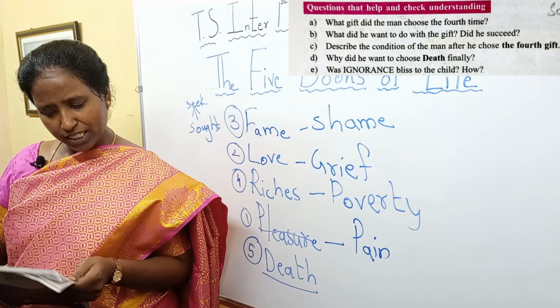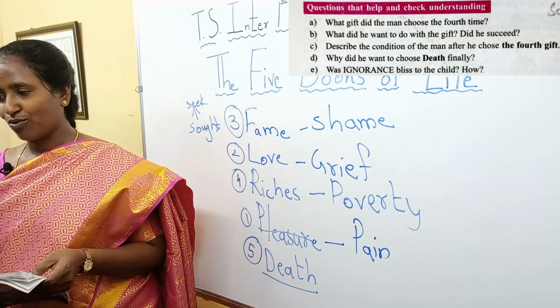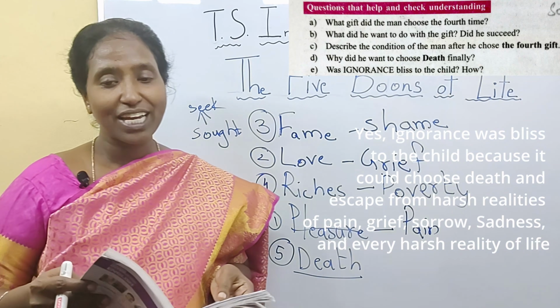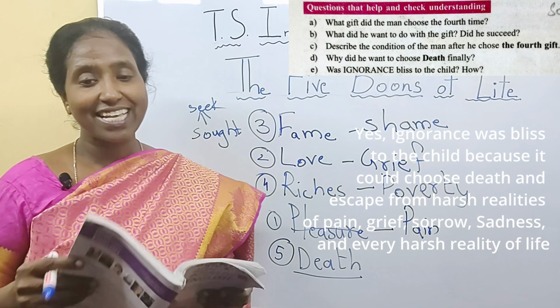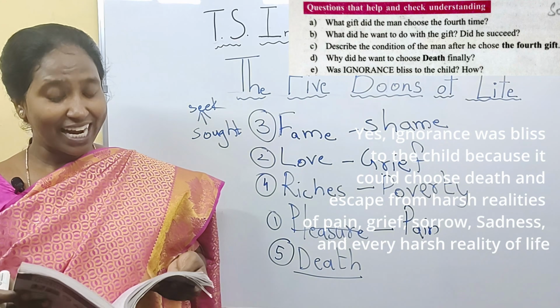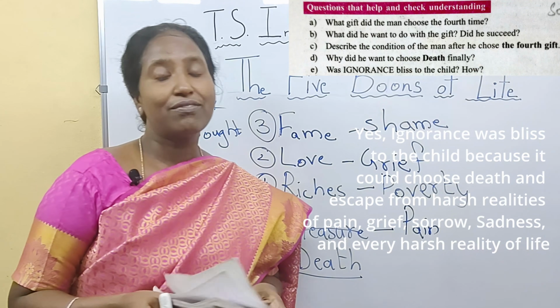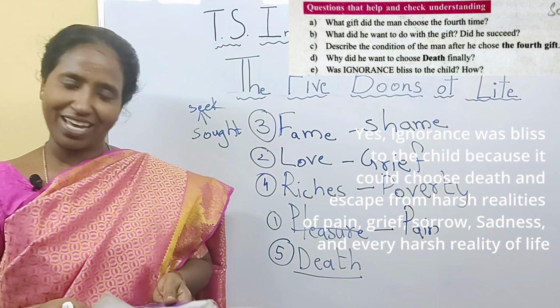Was ignorance bliss to the child? How? Yes, ignorance was bliss to the child because it could choose death and escape from the harsh realities of pain, grief, sorrow, sadness, and every harsh reality of life.